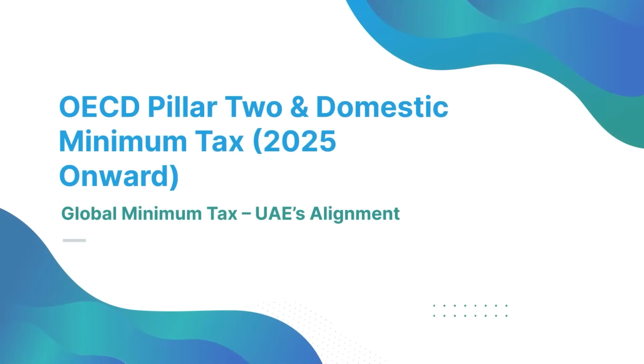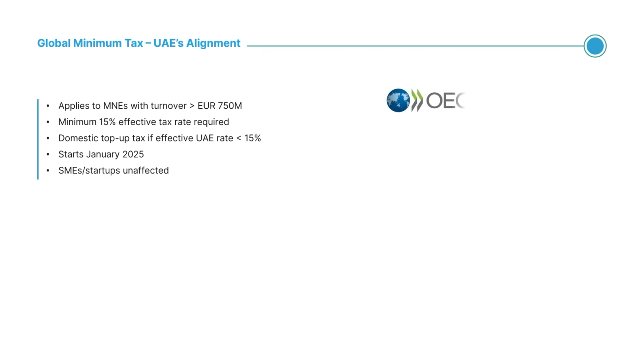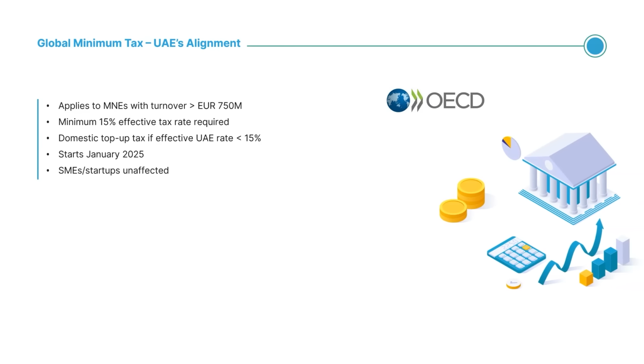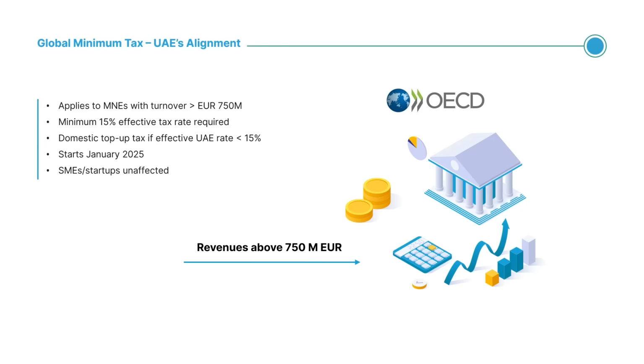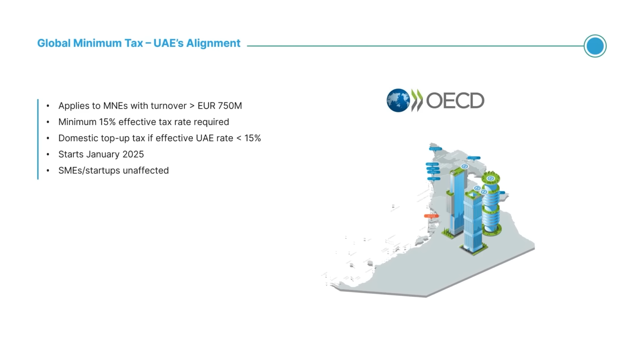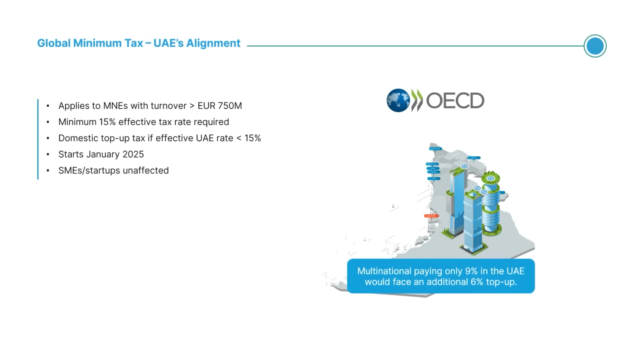From 2025, the UAE will apply the OECD Pillar 2 global minimum tax rules. This impacts multinational groups with revenues above 750 million euro. If such a company's UAE operations pay less than 15% effective tax, a top-up tax ensures compliance with the global standard. For example, a multinational paying only 9% in the UAE would face an additional 6% top-up. This measure doesn't affect SMEs or startups. It specifically targets large global players.